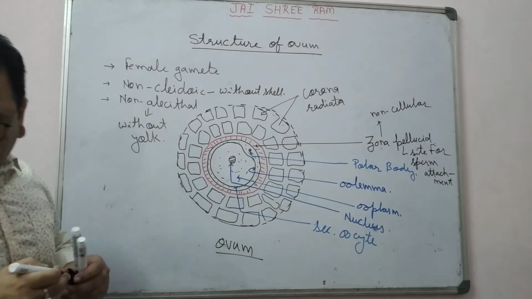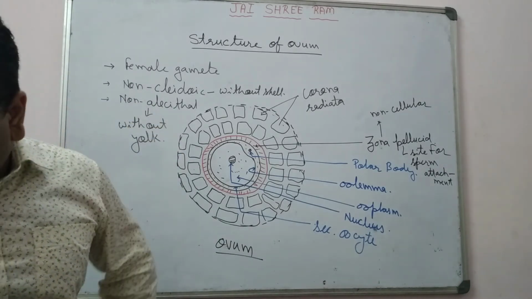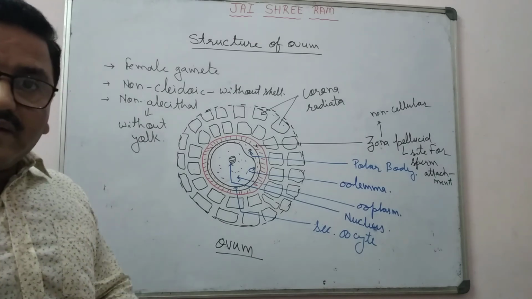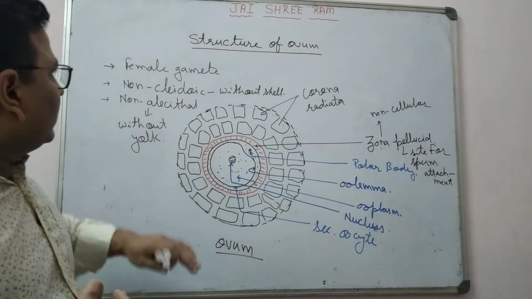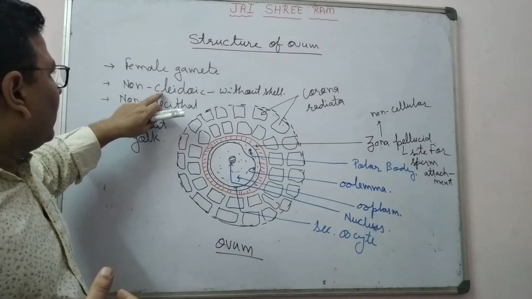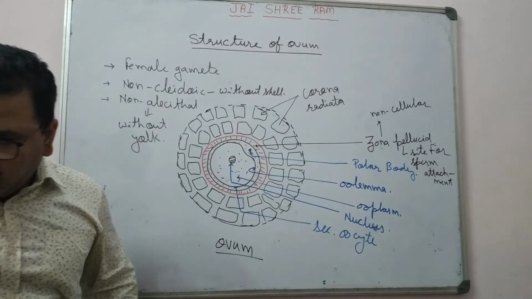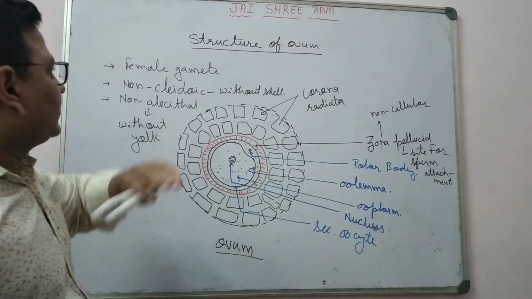These are the two important terms for the ovum of the human being. Non-lecithal means without yolk, and non-cleidoic means without shell.